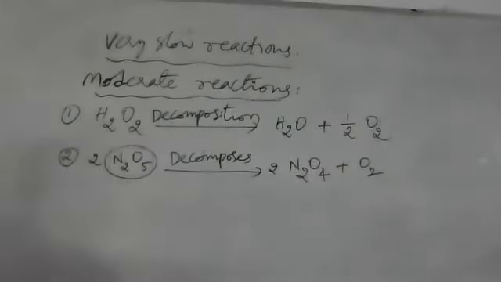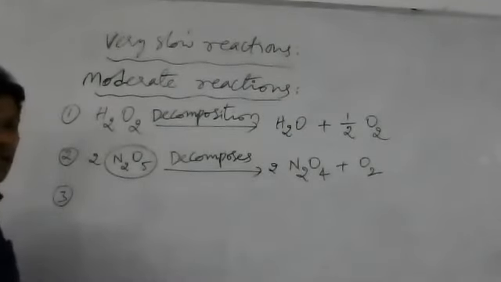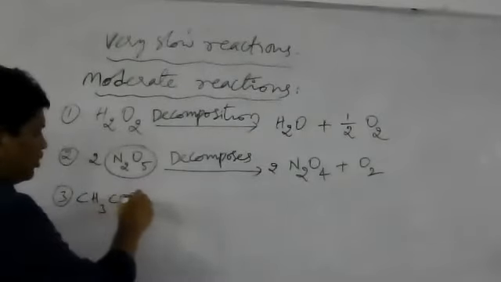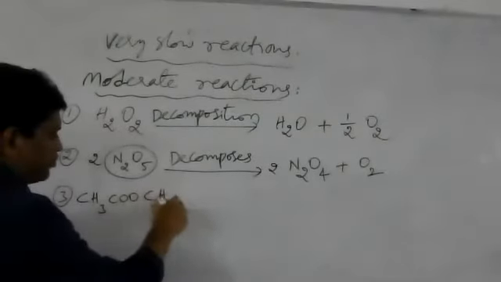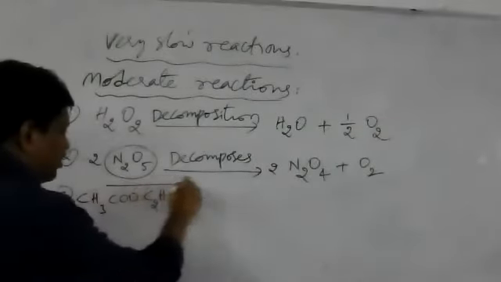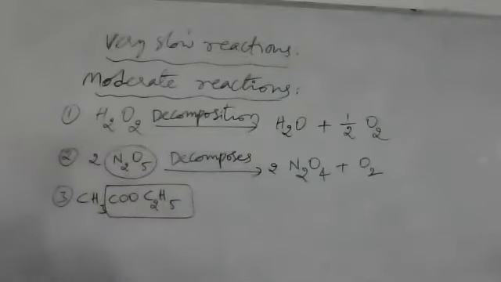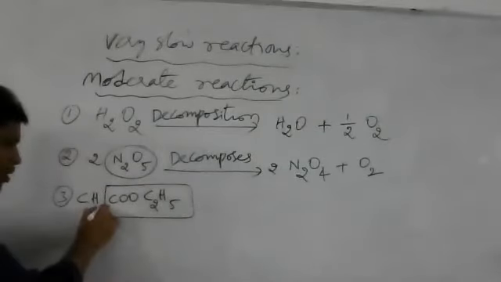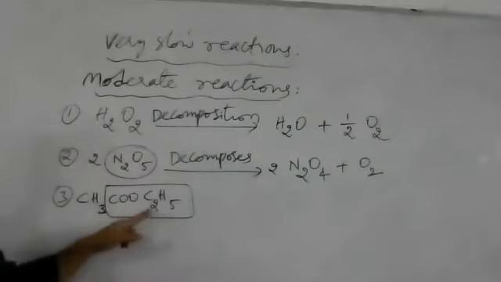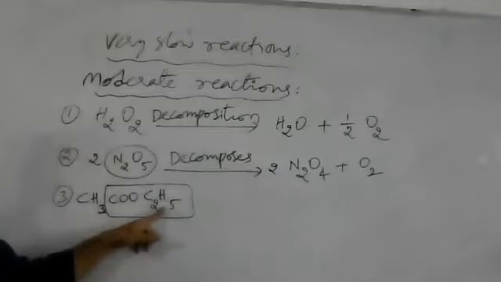The hydrolysis of esters. Suppose you take an ester, for example CH3COOC2H5. This COOR group is called ester, where R is an alkyl group, here C2H5.